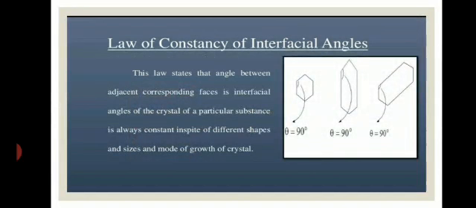As shown in the diagram, there are three different shapes of crystals of the same substance, but the interfacial angle theta is equal to 90 in every structure. So the law of constancy of interfacial angles also says that the angle is the same even if the size and growth of the crystal change.